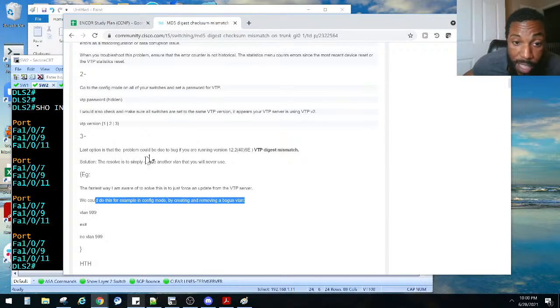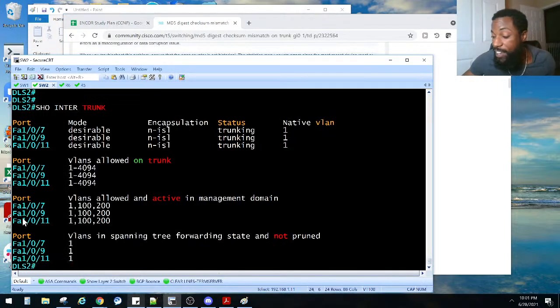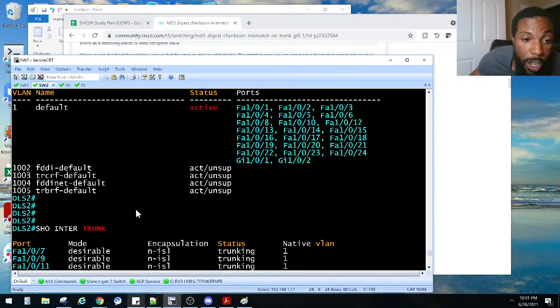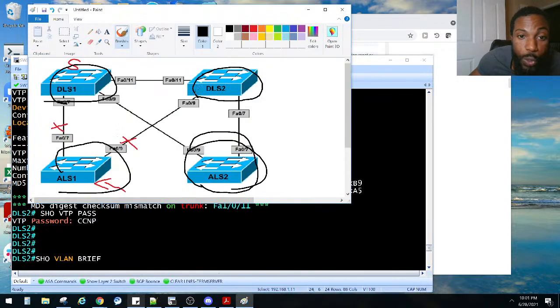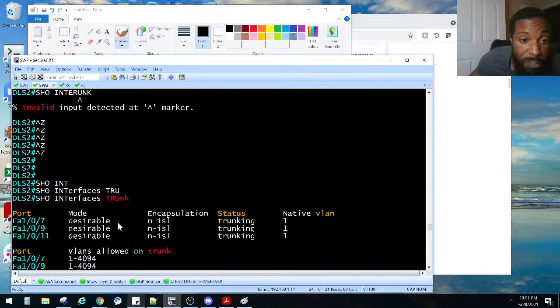It happened to be a bug. So if you're pulling the hairs out of your head, that is the problem. Now we can check the spanning tree for this switch right here. Remember we were doing the spanning tree on this guy? We were checking the spanning tree, and we didn't have any instances for VLAN 100 and 200, right? I'll show y'all again for anybody that just missed that part.